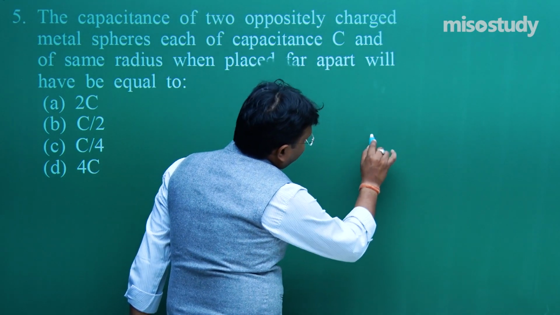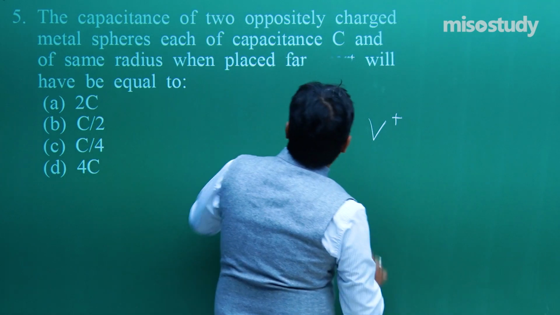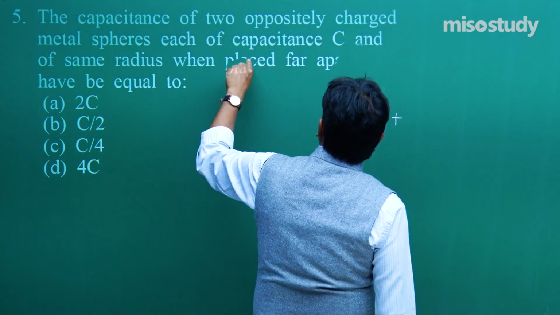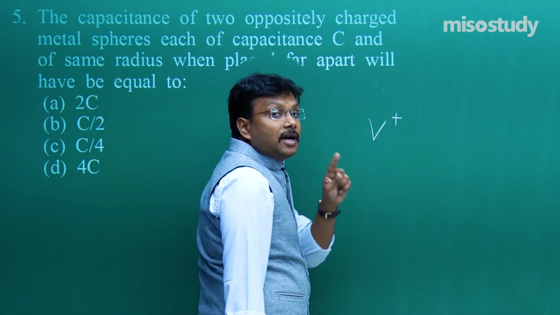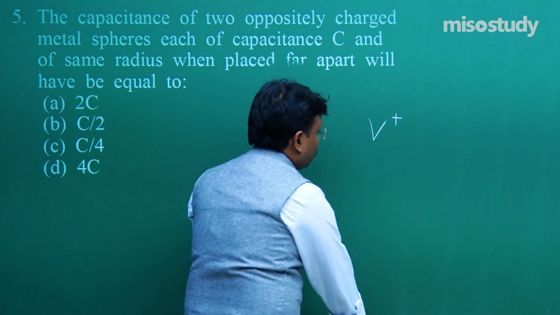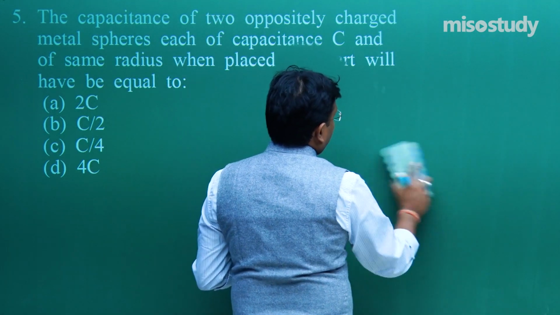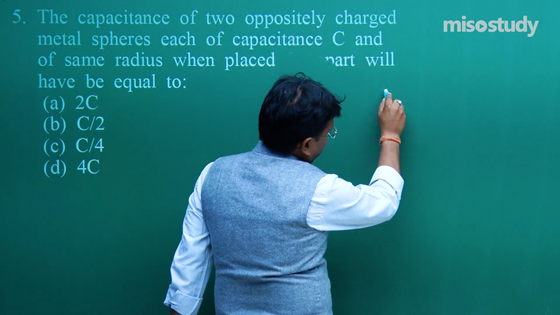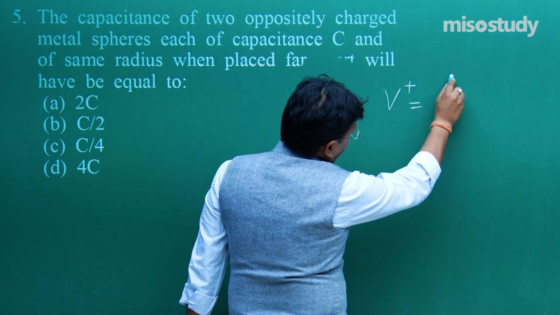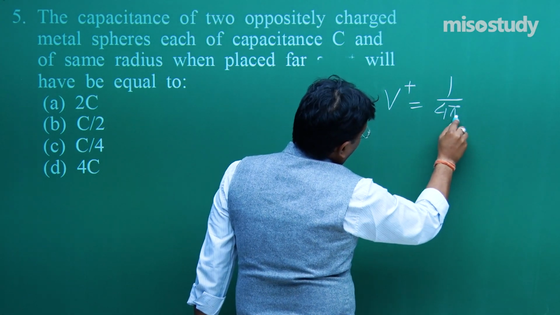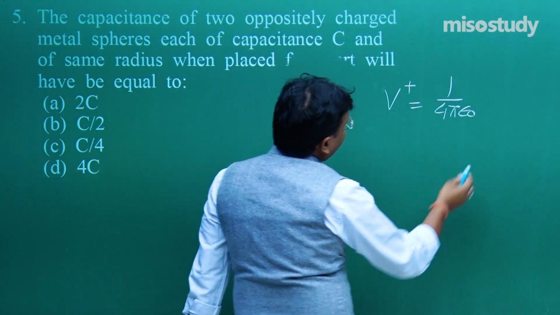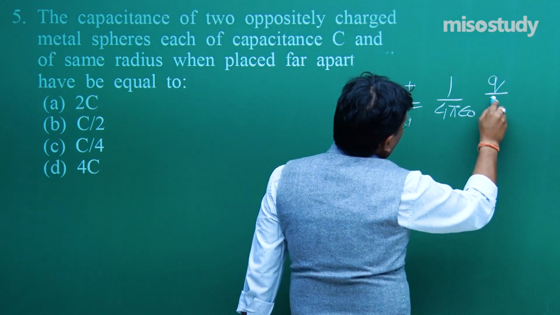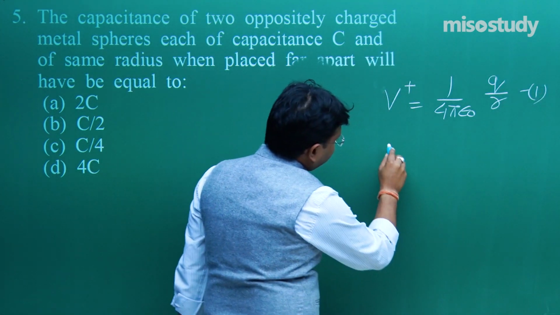Over here, because the spheres are oppositely charged, one is positively charged and another is negatively charged. So we are starting our discussion with this approach. V plus is equal to 1 upon 4 pi epsilon naught Q by R, equation number 1.